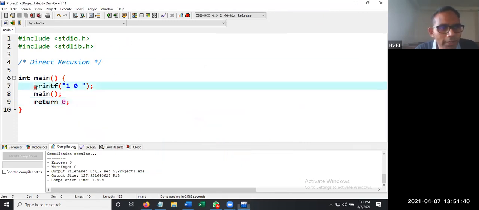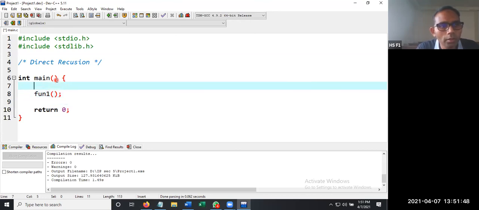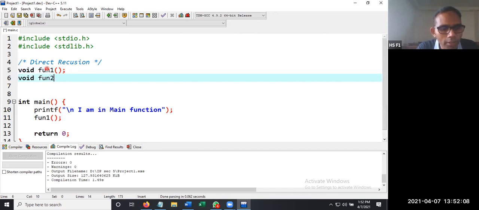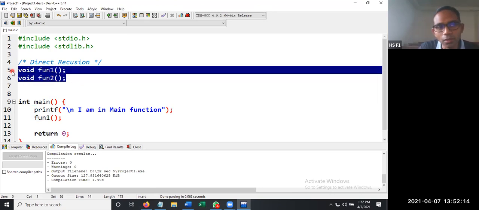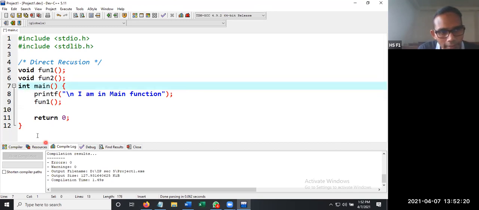So here in this particular main function, I am having only one function call, function 1. So printf in double quotes, \n, I am in main function. That's it, one single line. Now let us create two more functions, void fun1 and void fun2. What are these? These are called declarations of the functions that we are going to write. These functions you can find after main. This is what we are going to say to the compiler.